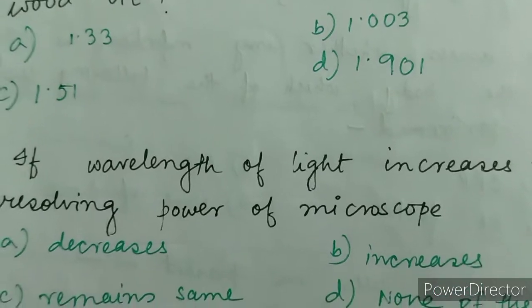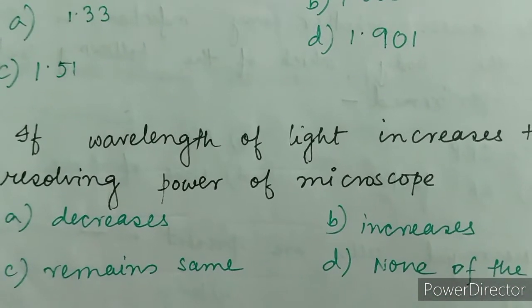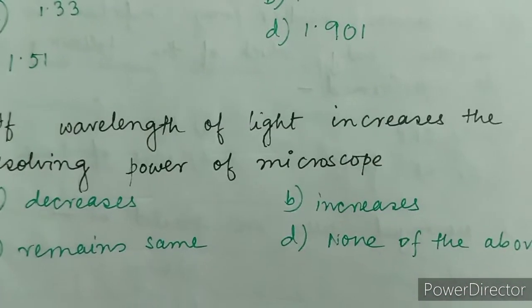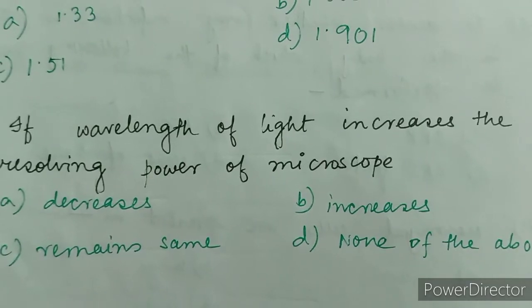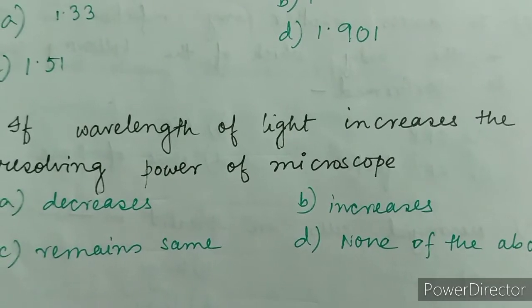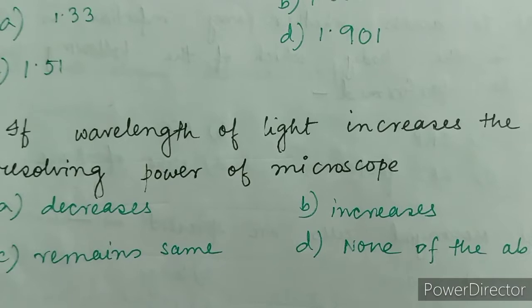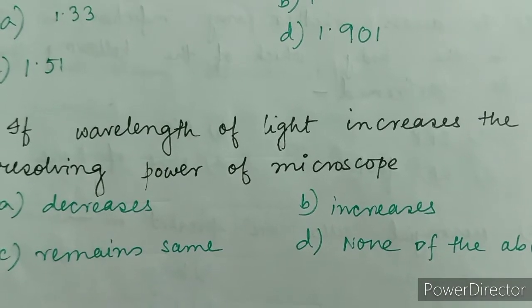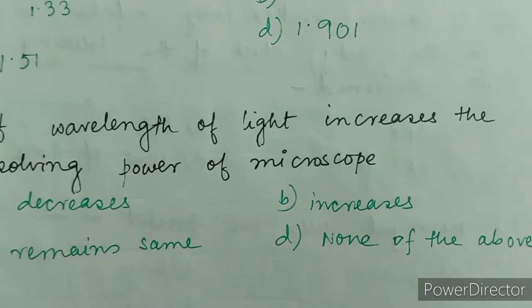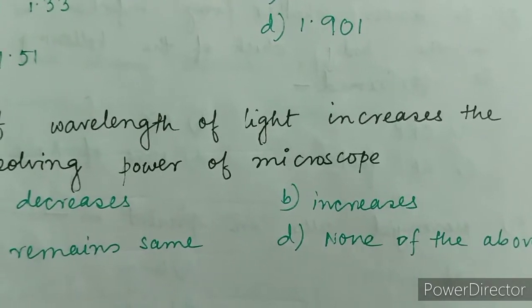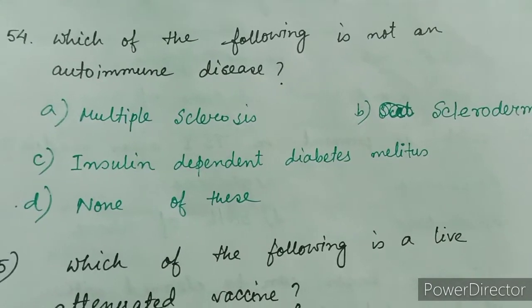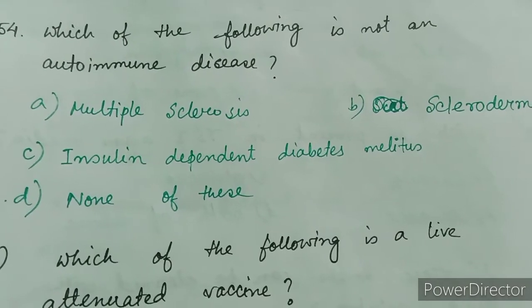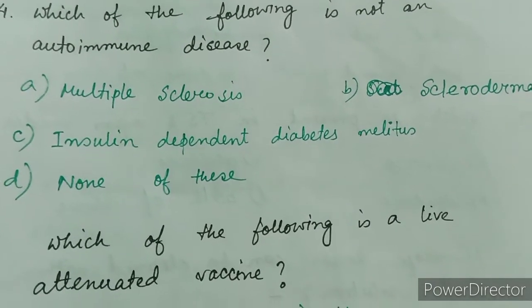Next question, if wavelength of light increases, the resolving power of microscope, four options are A. decreases, B. increases, C. remains same, and D. none of the above. Next question, which of the following is not an autoimmune disease?